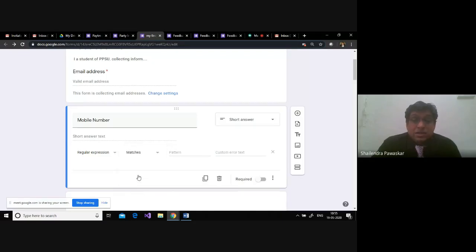I say matches. I'm showing you this just to identify how you can take a mobile number. See pattern. What kind of pattern? For pattern, we need to have a numeric pattern. So what I do is I create a square box here and say 0 to 9. Now I need to do this for all the 10 numbers: 0 to 9, 0 to 9, 0 to 9. Or another option is just say curly braces and say 10. So what happens?